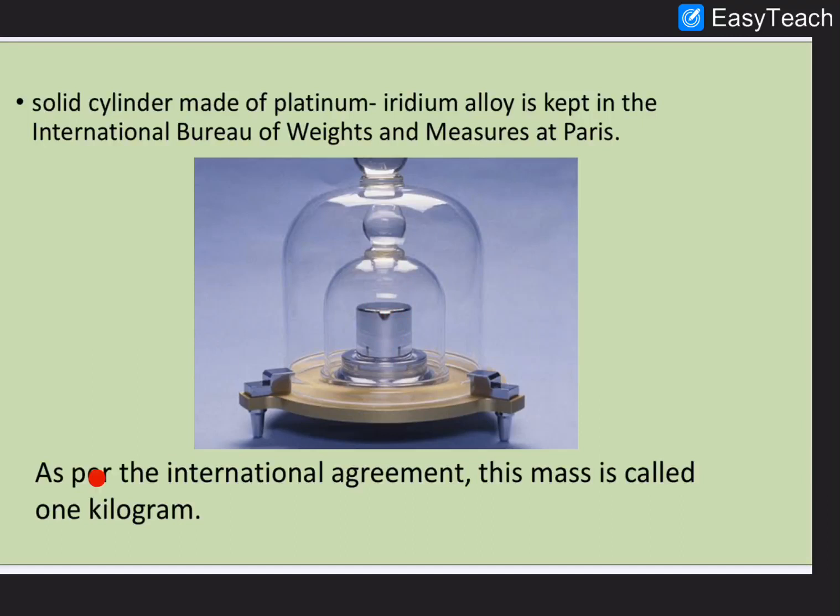Why is it kept like that? As per the international agreement, the mass of this solid cylinder is called 1 kilogram. So this is 1 kilogram, and it is kept at the International Bureau of Weights and Measures. This is just for your knowledge, not to be learned by heart.